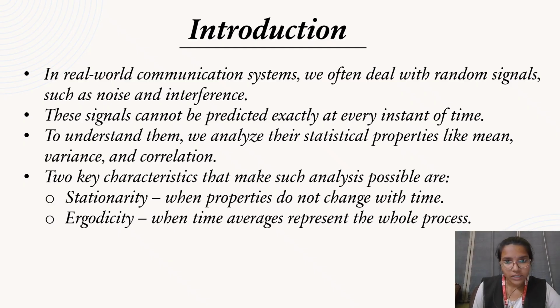Introduction. In real-world communication systems, we often deal with random signals, such as noise and interference. These signals cannot be predicted exactly at every instant of time. To understand them, we analyze their statistical properties like mean, variance, and correlation. Two key characteristics that make such analysis possible are stationary and ergodic.